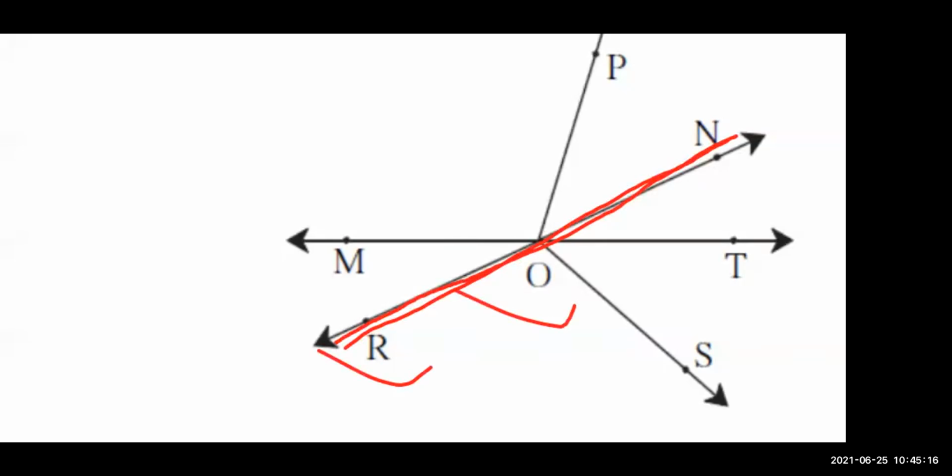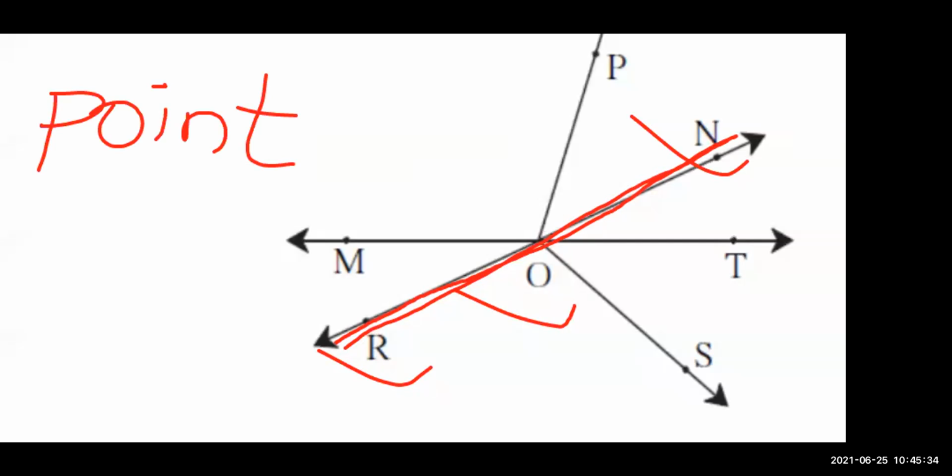R, O, N. So how are you going to write? No, only R, O, N is not a right answer. I have explained how you are going to write. You will write point, because this is a point. If you miss this, half marks will be deducted. Capital hai, so you will write capital only. If a small letter is there, you will write small. Point R, comma O, comma N. Is it clear?